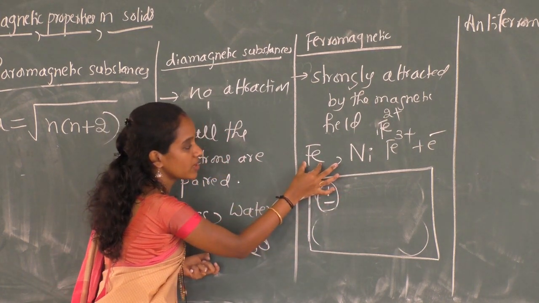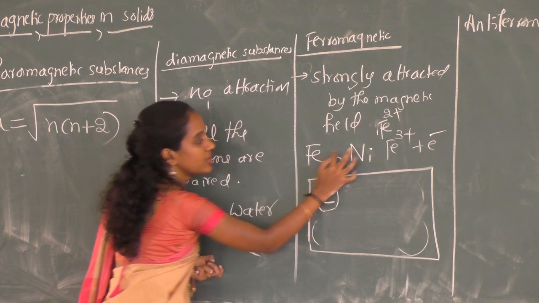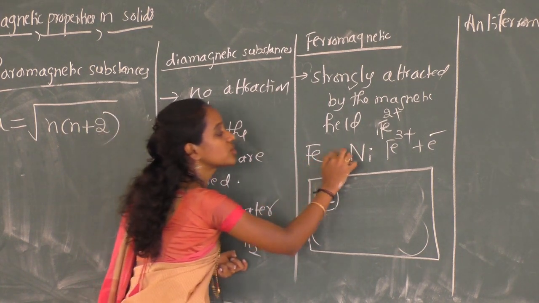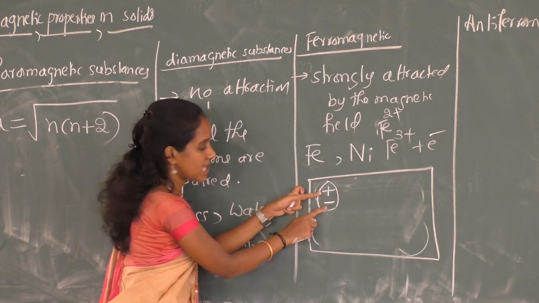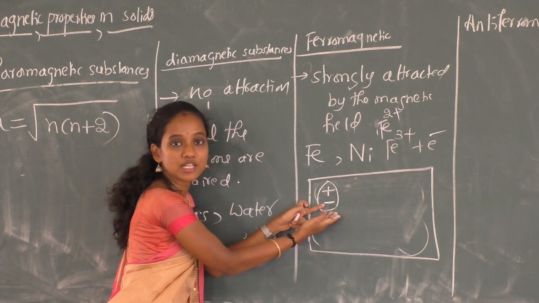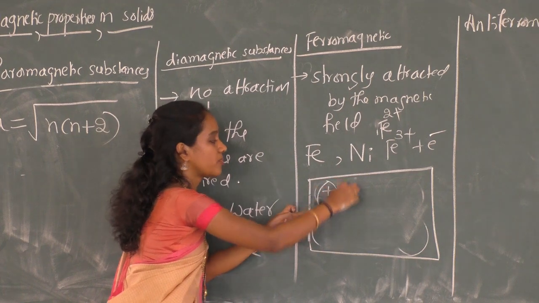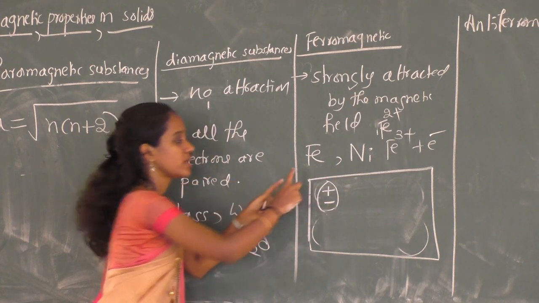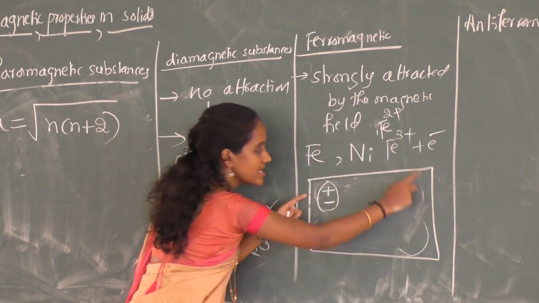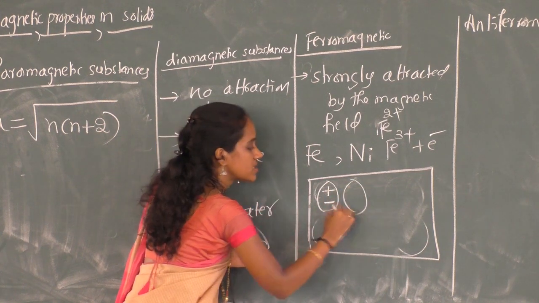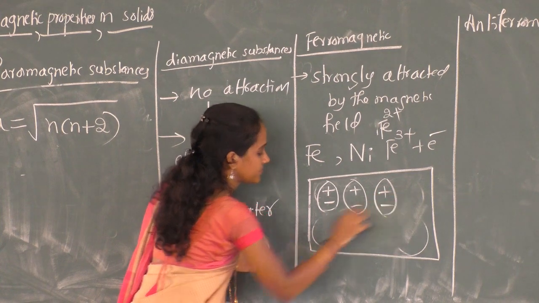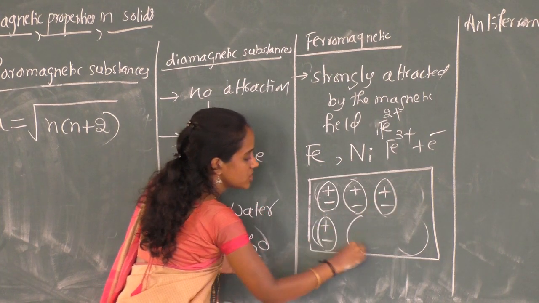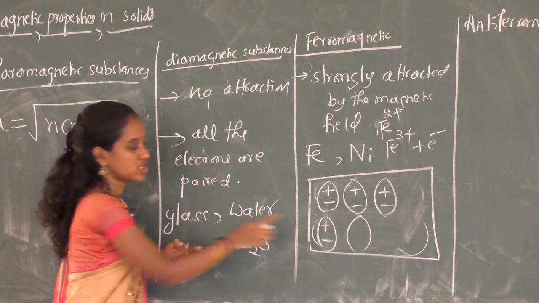Because a single iron atom will lose electrons because of its electropositivity, forming a positive ion, while the electrons are also present, right? So it forms a dipole. In solid iron there are so many dipoles like this. These are all dipoles. We can also call them domains.